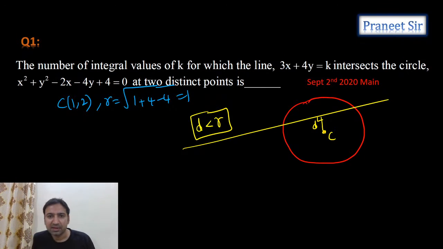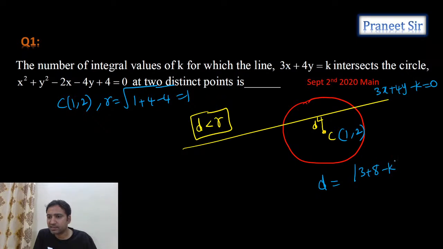Hello Mayank, good evening. So once we got the radius, now let's calculate the distance d, guys. How to calculate the distance d? Distance d is nothing but the perpendicular distance from the center. Center we already calculated, (1, 2). Let's calculate the perpendicular distance from (1, 2) to the given line 3x plus 4y minus k equals 0. If you calculate this, mod of 3 plus 8 minus k by square root of 3 square plus 4 square, which is equal to 5. Tell me how much you're getting. Are we getting mod 11 minus k by 5?